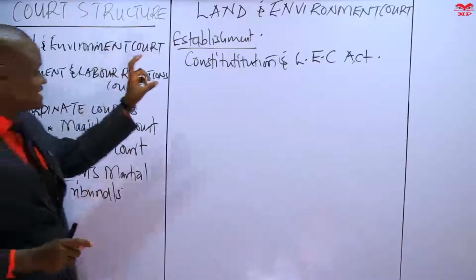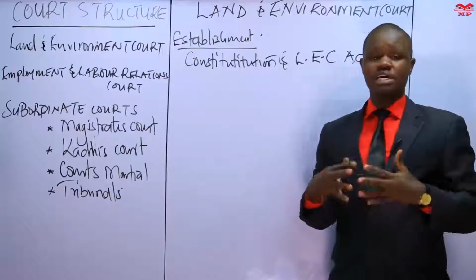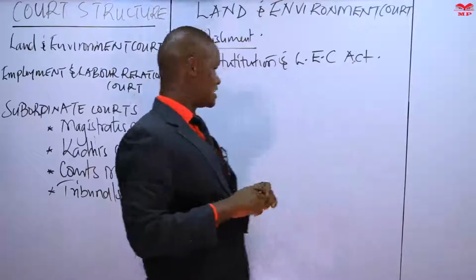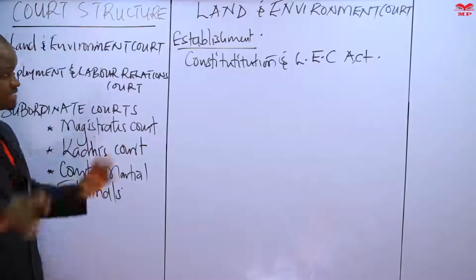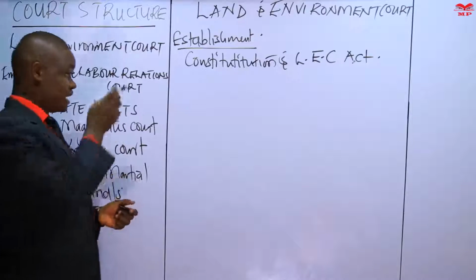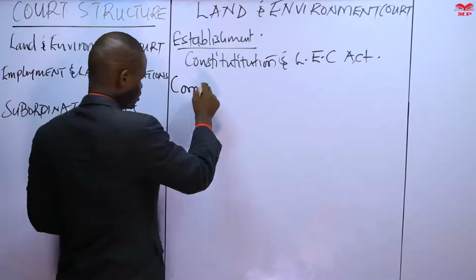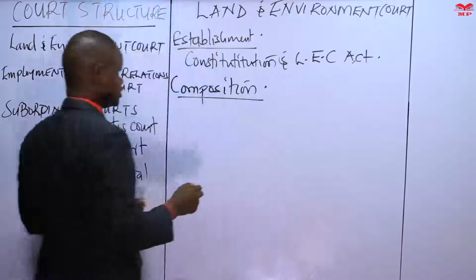Now, class, this is a specialized court which has the same jurisdiction as the High Court. It is actually at the same level in terms of power as the High Court. So the Land and Environment Court and the High Court are at the same level. They have similar jurisdiction. So what is the composition of this court? Who sits in this court?